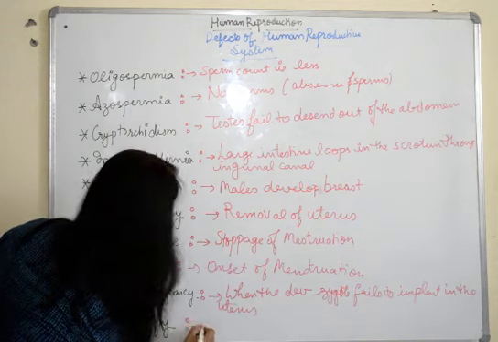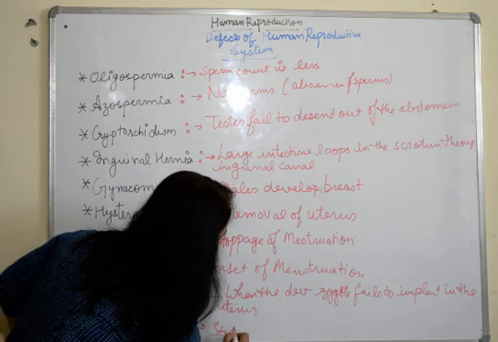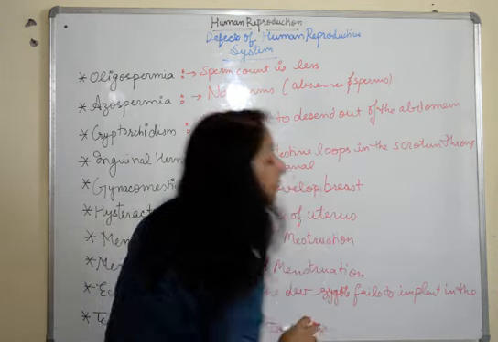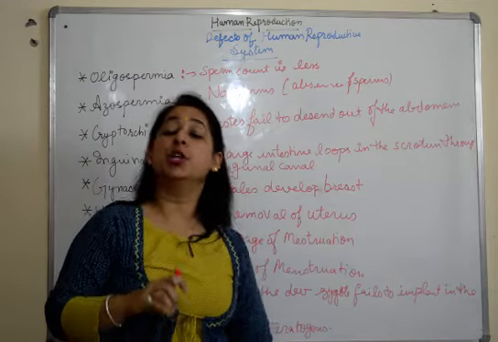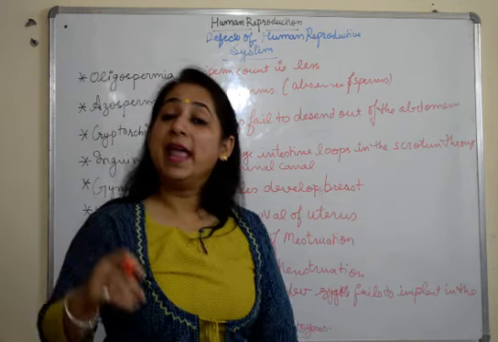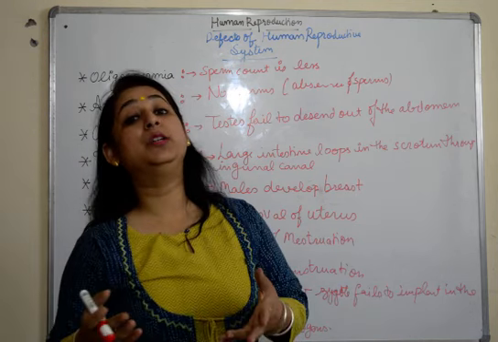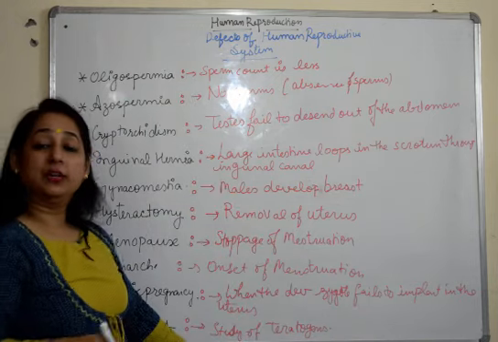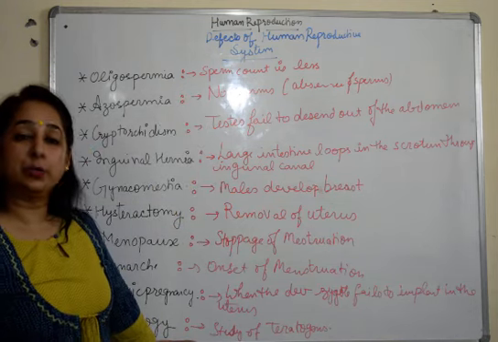Then we have teratology. Teratology is the study of teratogens. We all know that in our previous videos where the placenta was discussed, we discussed teratogens. What are teratogens? These are some kinds of drugs and viruses which may enter through the placenta into the developing embryo and lead to certain abnormalities. So they are teratogens, and the study of teratogens is known as teratology. So these are the certain defects related to the human reproductive system.